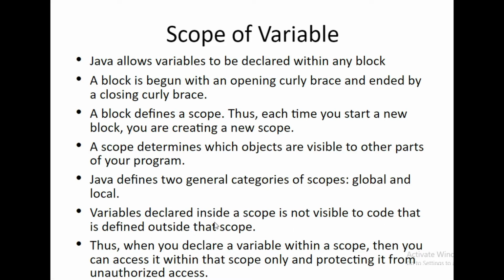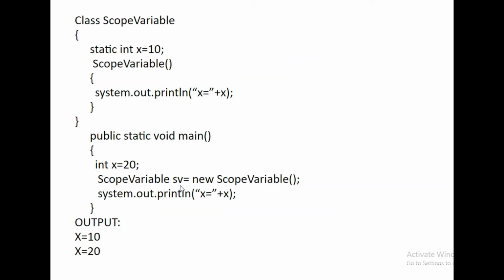It means if my variable is inside the if loop, then this variable's scope is only for the if loop. If we use this variable outside the if loop, that generates an error. Thus, when you declare a variable within a scope, you can access it within that scope only, protecting it from unauthorized access.